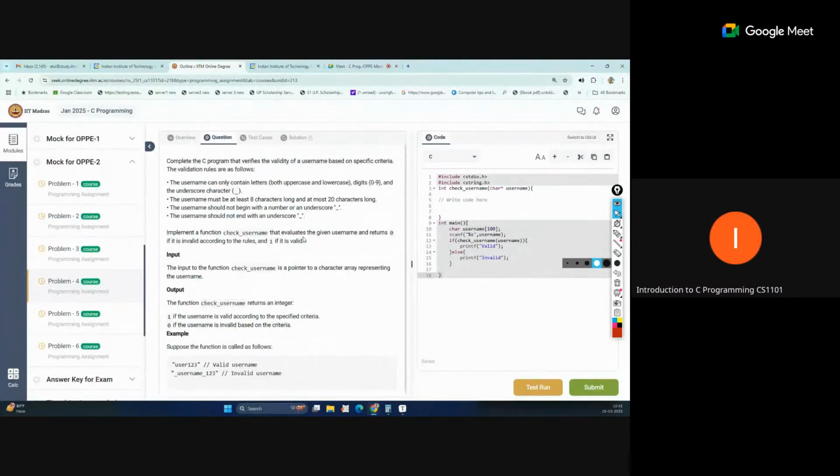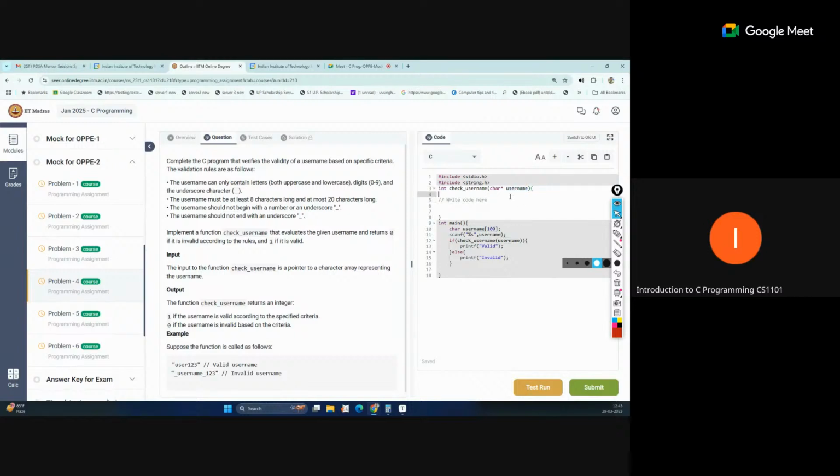So we have to maintain multiple conditions inside this. The first thing is that we can check the starting and end index, because we have the length. We can find out the length.